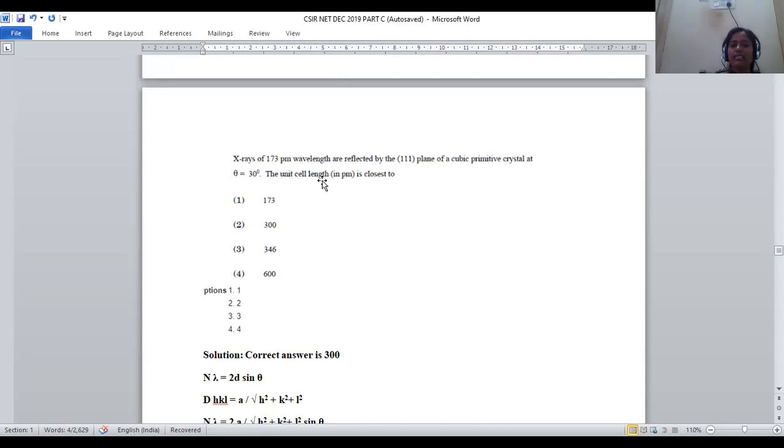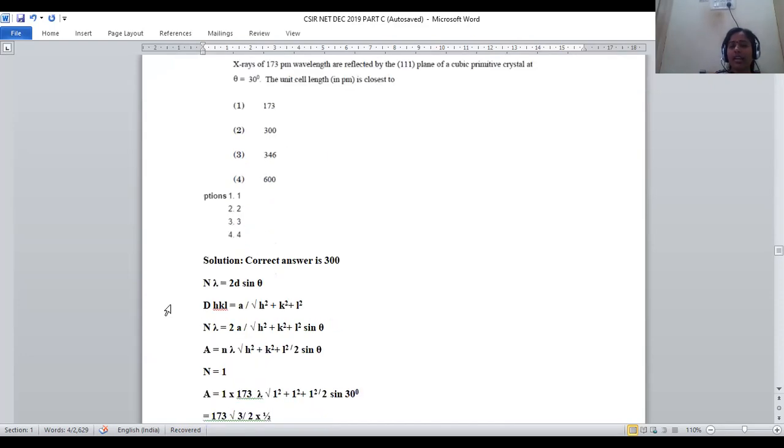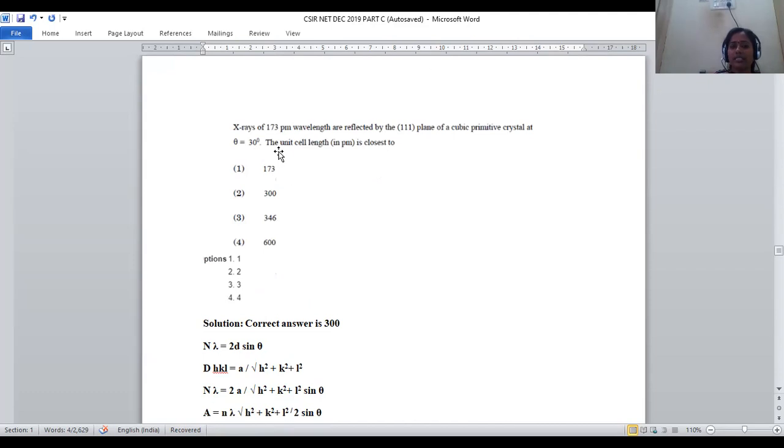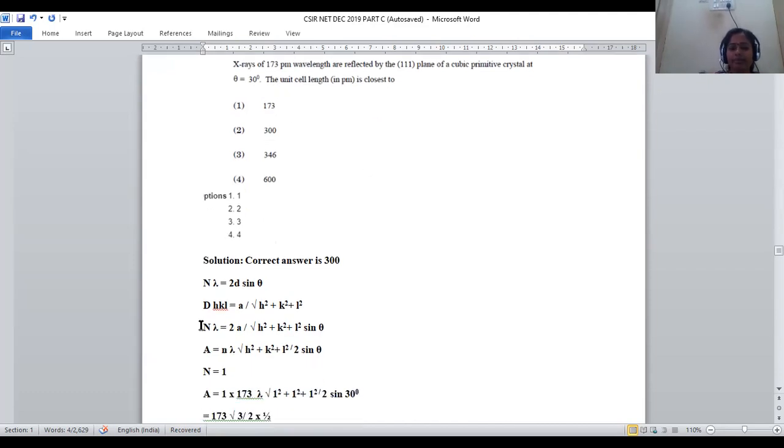Whenever X-ray analysis is carried out, we have to go with the equation called Bragg's law, where n lambda is equal to 2d sin theta. Here the theta value is provided, that is 30 degrees. And d_hkl is given by a divided by root of h square plus k square plus l square, right?